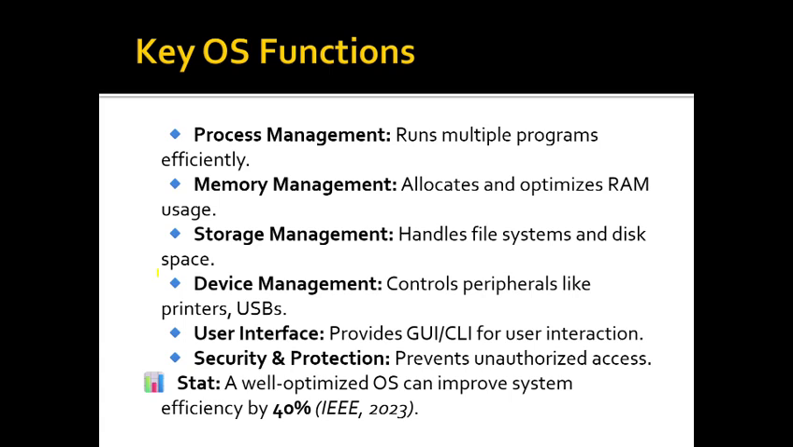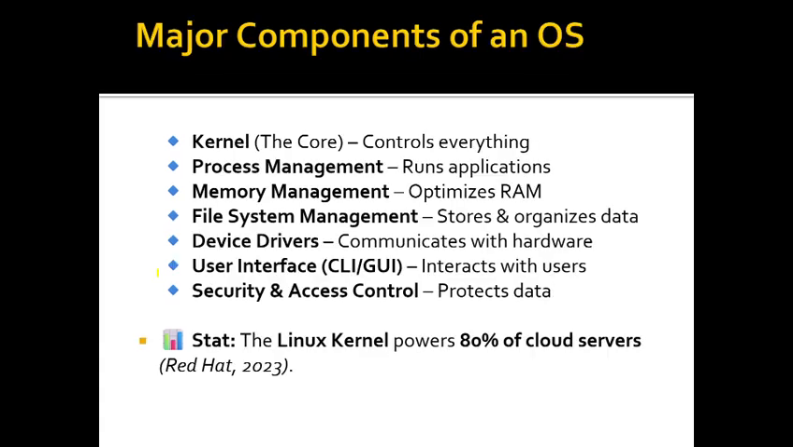User interface provides a graphical user interface and the command line interface. Graphical user interface is based on visual interfaces. CLI is a command line interface. It is a text based interface for user interaction. Security and protection prevents unauthorized access. As per the statistics, an optimized OS can improve system efficiency by 40% in 2023.